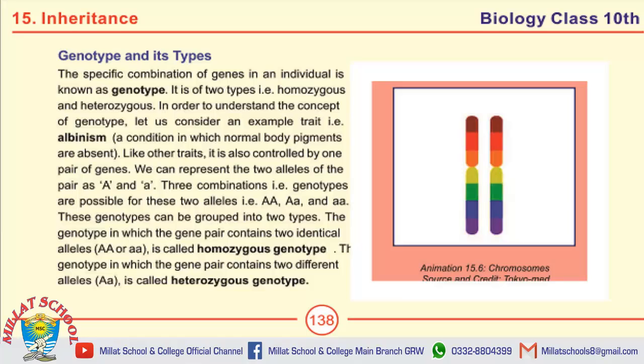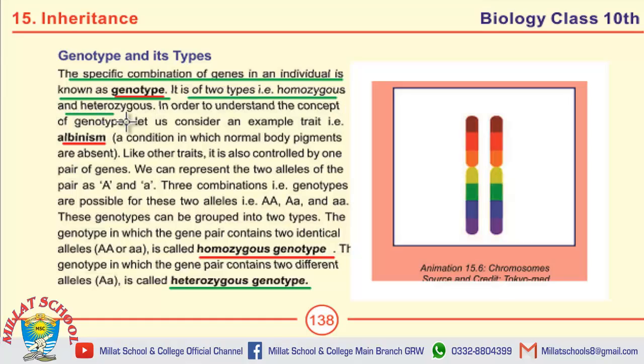Students, there are some important definitions on this page, like that of genotype and albinism, as well as homozygous genotype and heterozygous genotype. Starting from the first definition, that of genotype: the specific combination of genes in an individual is known as genotype. How many types of genotype are there? Genotype may be of two types, that is homozygous genotype and heterozygous genotype.